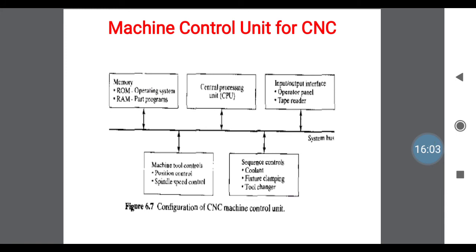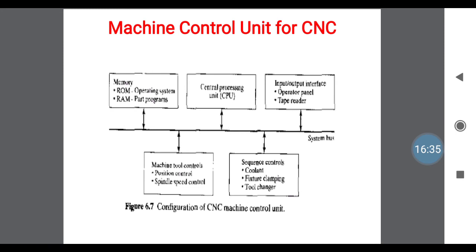Second block is the CPU. As you know, the same CPU you use in your system is used in the MCU, the central processing unit, which consists of arithmetic operations and logical operations. Third one is the input-output interface, which interfaces the input and output with the operator panel and tape reader. That is a communication path. Next, the line indicates the system bus that transfers signals from one device to the next or to n number of devices.